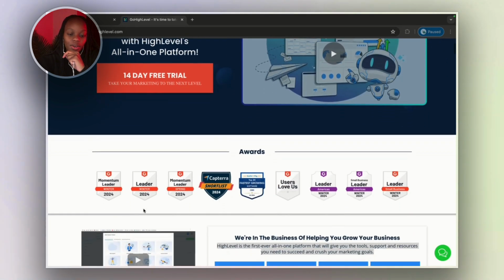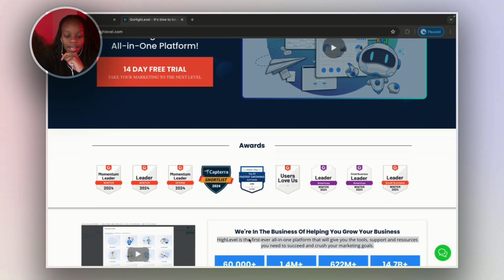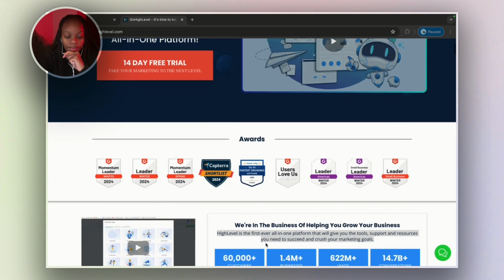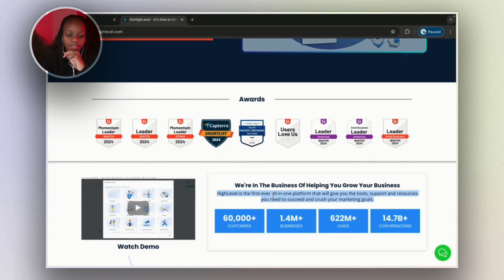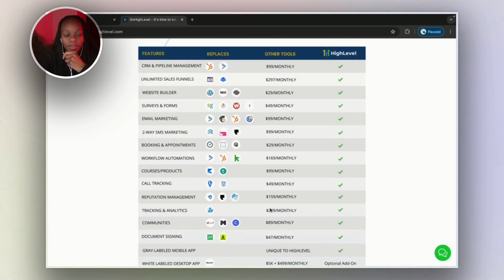So this is basically an all-in-one sales and marketing software, and they say here that HighLevel is the first ever all-in-one platform that will give you the tools, support, resources you need to succeed and crush your marketing goals. I'm going to walk you through the sub account, how it looks like when you use it as a business owner, as a small business owner, or as an agency, freelancer, web designer, coach, consultant. As long as you're getting leads online, you need this tool in your business.